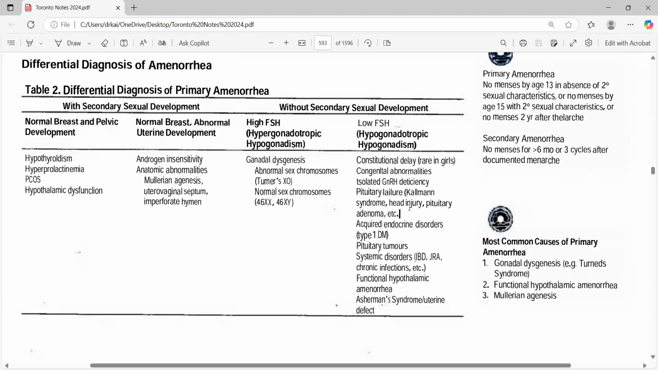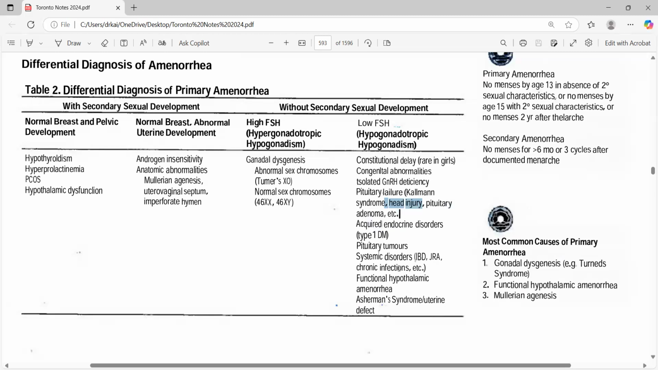Then Kallmann syndrome. Head injury is one of the most common causes, and it can be asked in a scenario where after a head injury, she now has primary amenorrhea. What could be the cause? The problem is coming from the pituitary gland. Pituitary adenoma, then endocrine disorder, which one? Type 1 diabetes, because it is linked with the other ones as well. Then IBD, any kind of autoimmune disease, usually comes with hypogonadotropic hypogonadism.